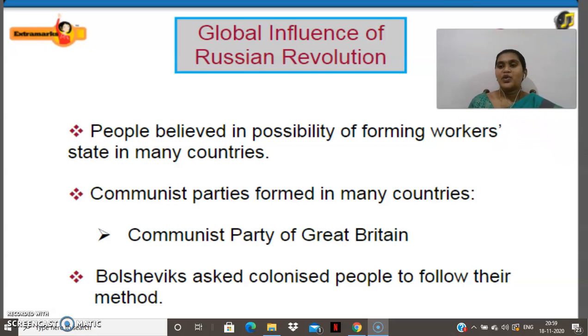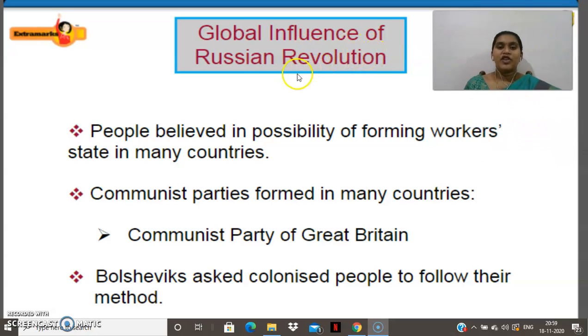The next thing we are going to see is the global influence of the Russian Revolution. How the Russian Revolution influenced the entire world. People believed in the possibility of forming workers' states in many countries. Many countries started to believe it was possible to form a workers' state, and communist parties were formed in many countries, because the same way the Russian Communist Party made one single party for the country, many other countries were also influenced by this.